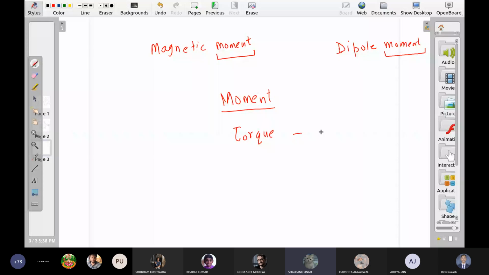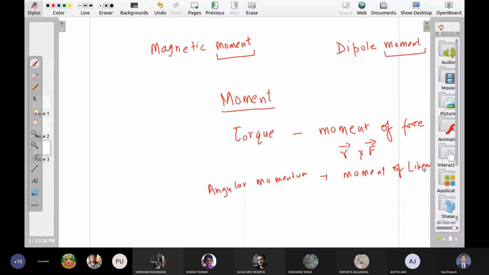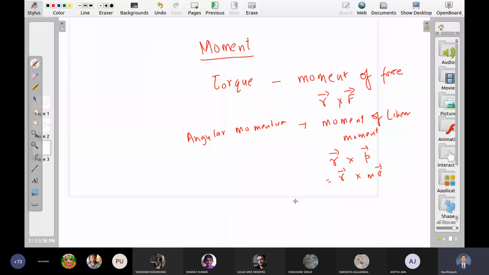Torque is vector r cross vector F. Angular momentum is the moment of linear momentum, r cross p or r cross mv, which we usually write without thinking much as mvr, right? But this is the exact form. mvr is just the magnitude.